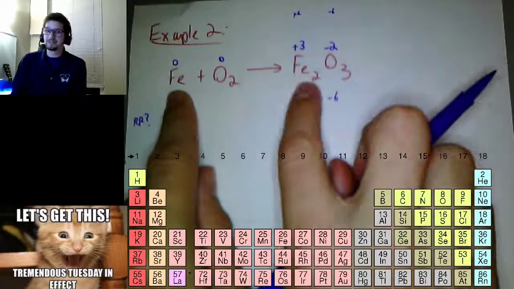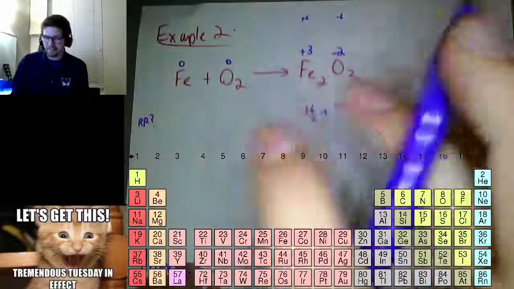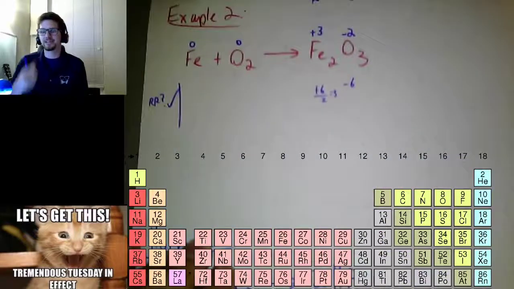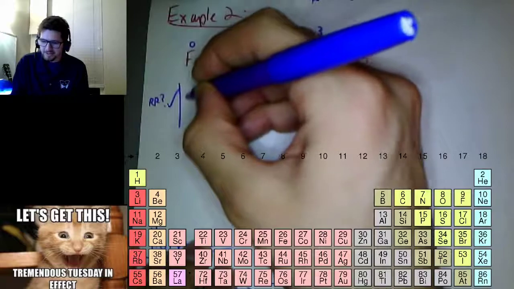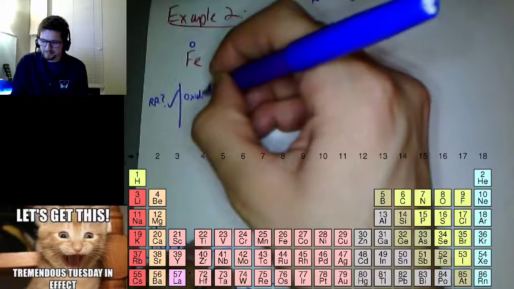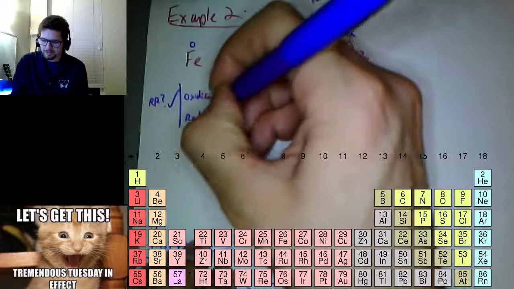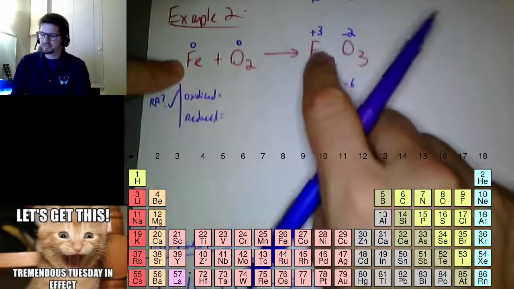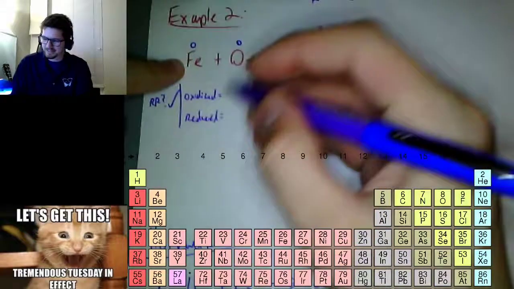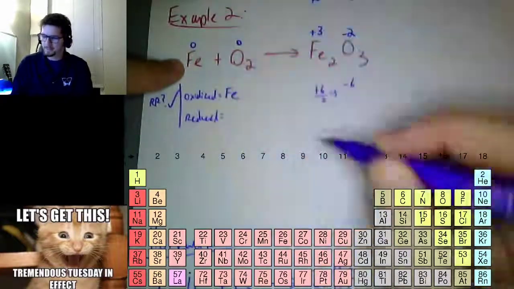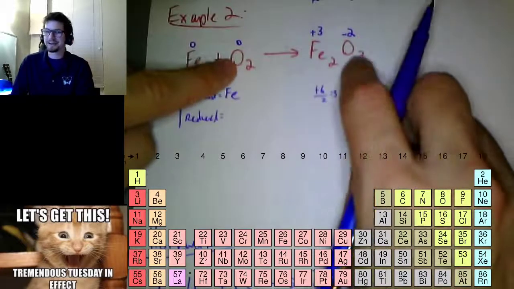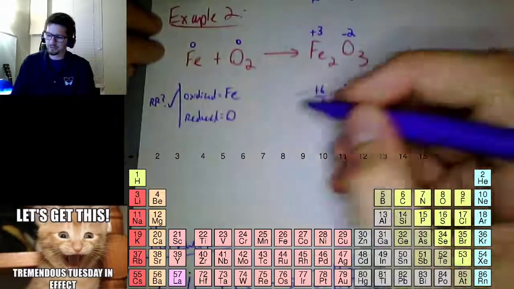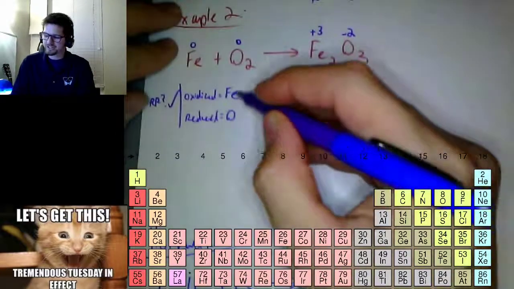Iron's going from 0 to plus 3. It is definitely a redox reaction. We got some change going on. So step 1, yes, it's a redox reaction. Step 2, what is being oxidized and what's being reduced? Iron is going from 0 to plus 3. It's getting more positive, which means it's oxidized. Oxygen's going from 0 to minus 2. It's getting more negative. That means it's reduced.